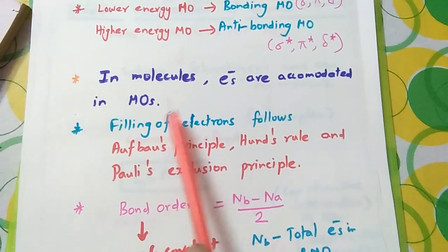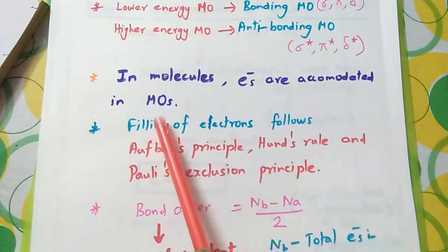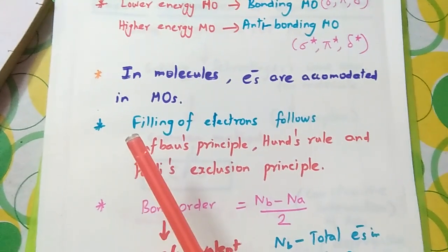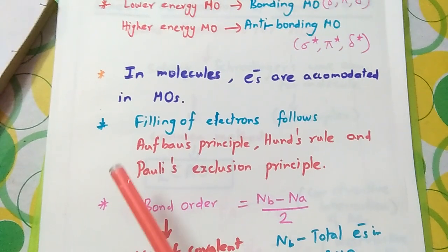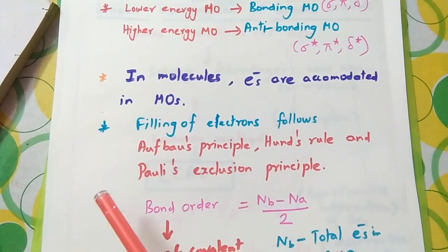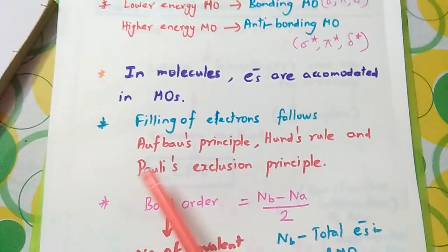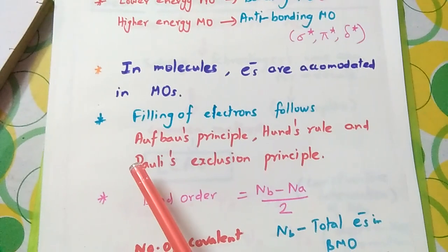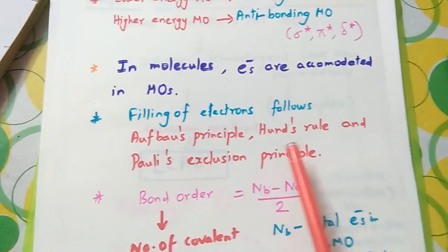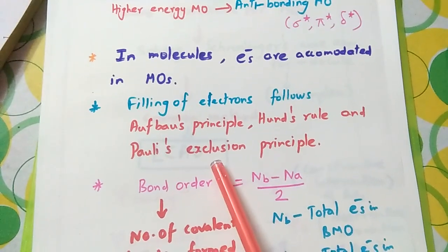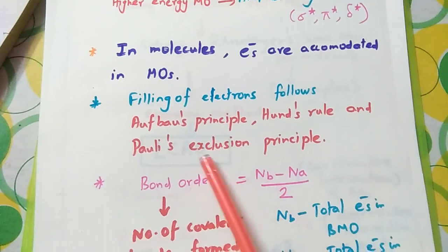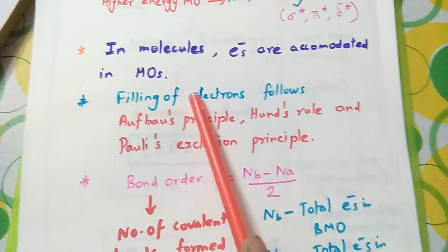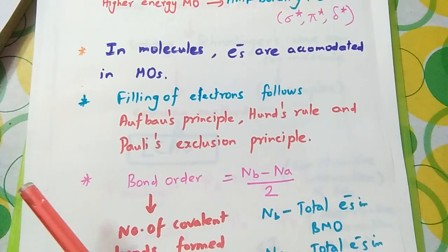In molecules, the electrons are accommodated in molecular orbitals. And we already know that the electronic configuration in atoms obeys three important principles: Aufbau's principle, Hund's rule, and Pauli's exclusion principle. These three principles will also be obeyed while filling electrons in molecular orbitals.